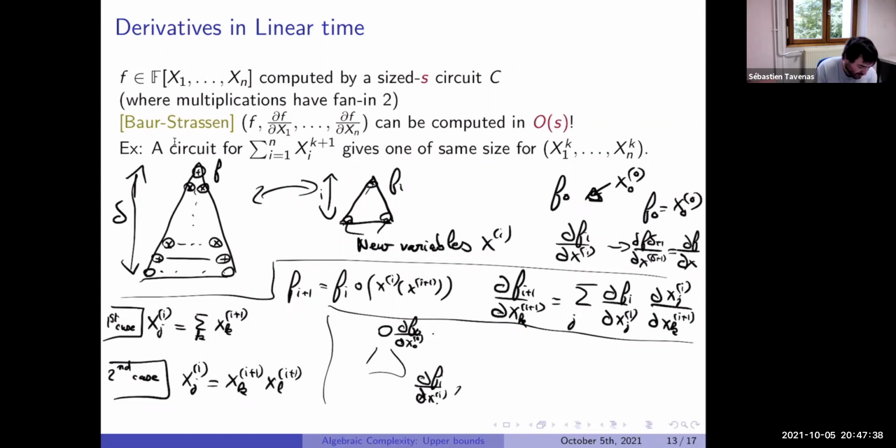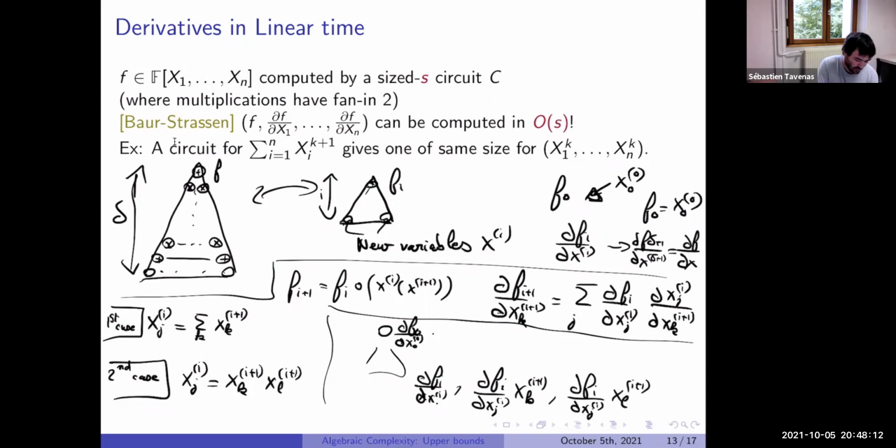In the case where the gate is a multiplication gate, I also add the gate which computes df_i over dx_i times x_k at level i+1.